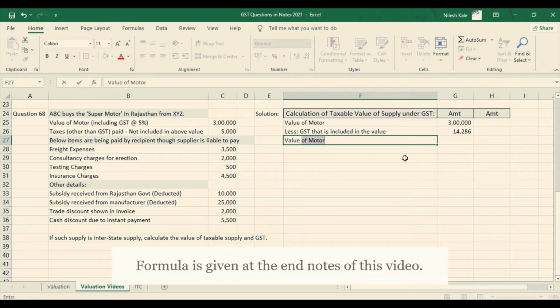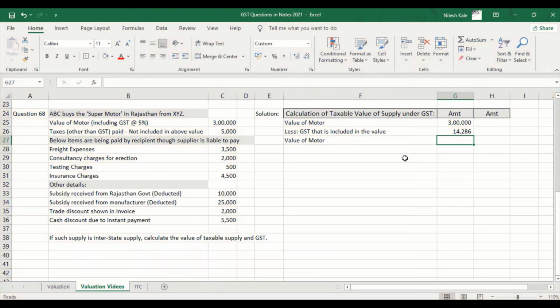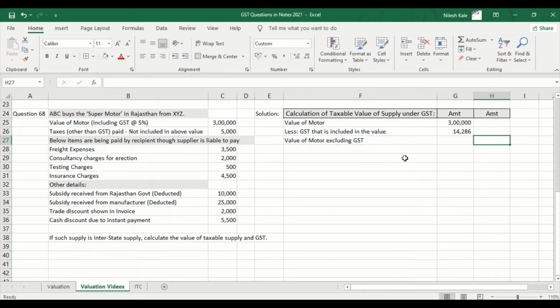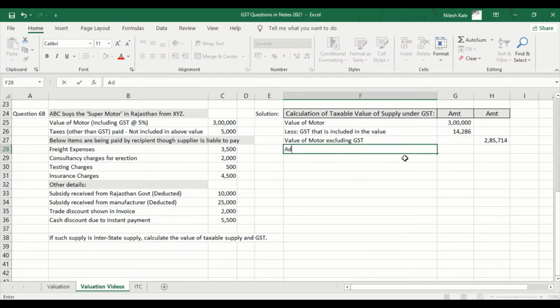Value of motor excluding GST. I will be using Excel functions. 3 lakh minus 14,286. It is 2,85,714, right? Now add, I will use capital letters, add inclusions.